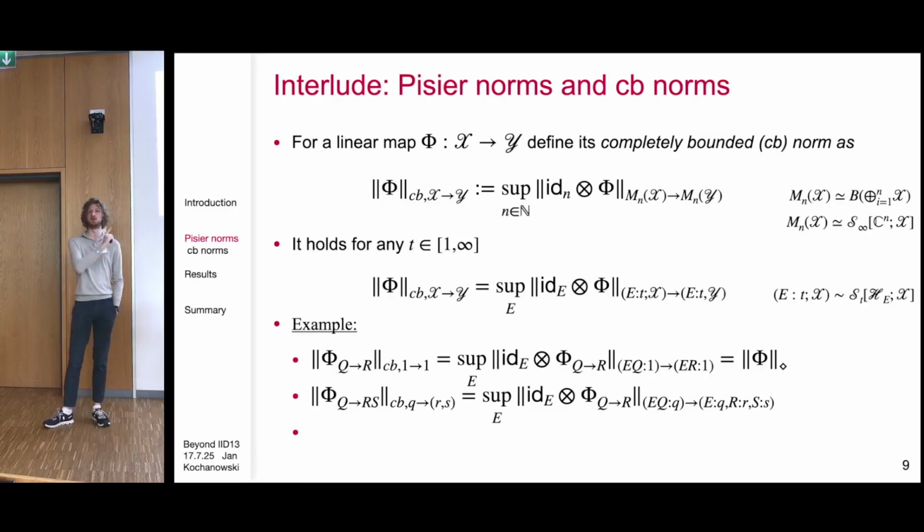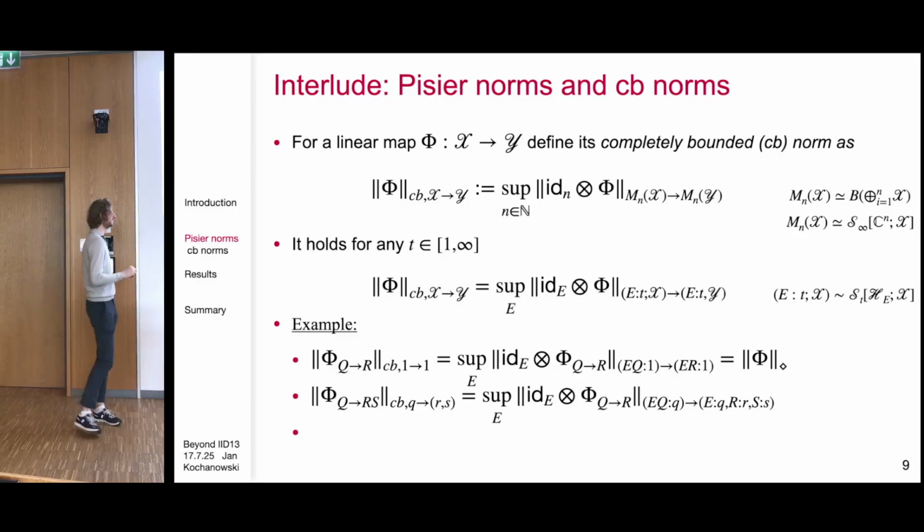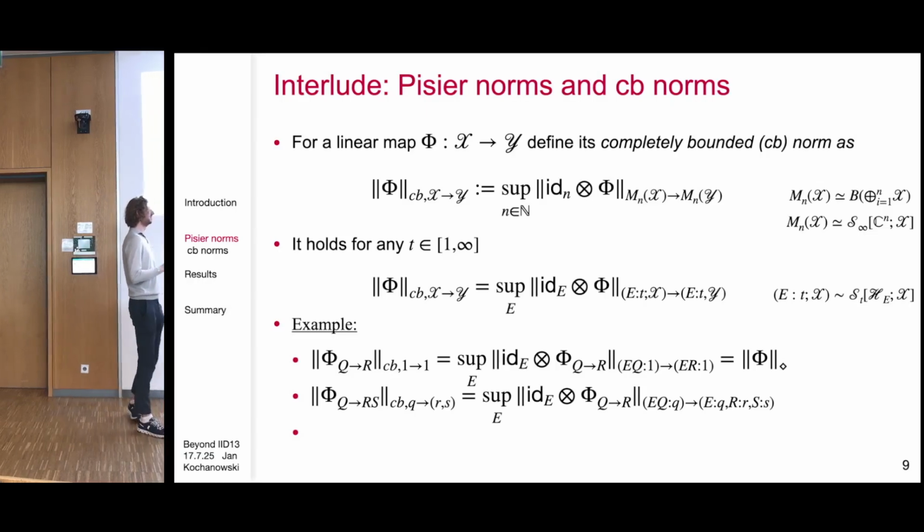But what you also get is that if you consider the completely bounded Q to R, S norm, which we saw in the slide before, then one way to compute this is as the supremum over environment systems, and then you take the Q to Q, R, S norm. You could also take your t to be R, and then you get the R comma Q to R comma S norm. But usually this is the nicer form.